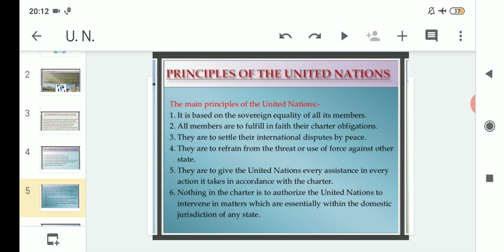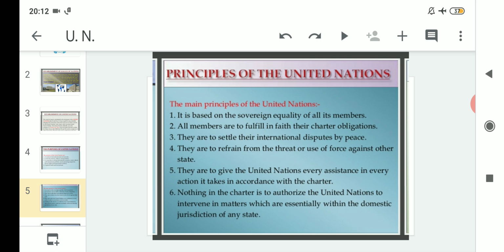Clear? After that, all members are to fulfill in good faith their charter obligations. For suppose 193 members are there, they are to fulfill what? They are to fulfill in good faith their charter obligations, whatever faith and trust they have. Clear? UN Charter. Number 3 point is they are to settle their international disputes by peaceful means.